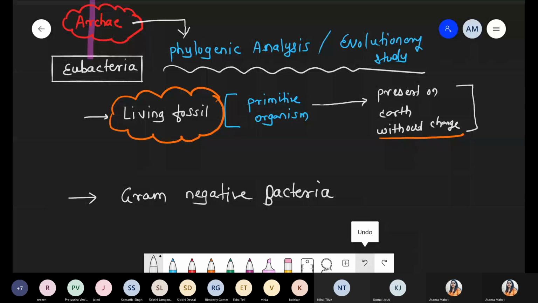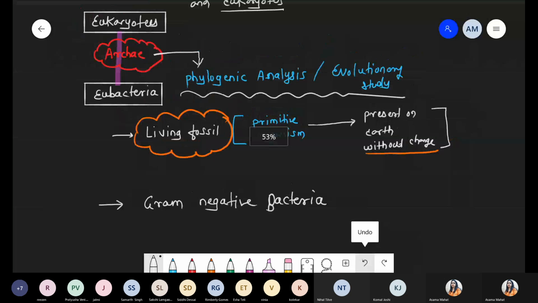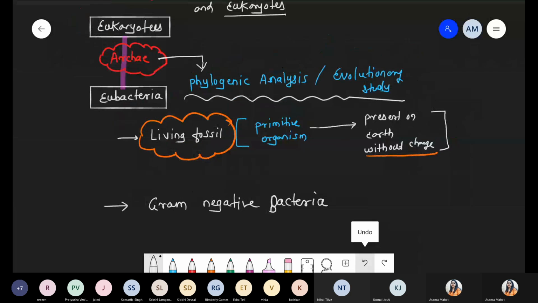Okay. So we are talking about archaebacteria. These show some connection because we just discussed archaebacteria. They connect to eubacteria as well as to eukaryotes. We will discuss that part later, which property they resemble. Prokaryote. Evolutionary study. Evolution means what?